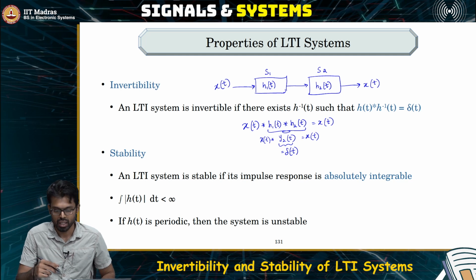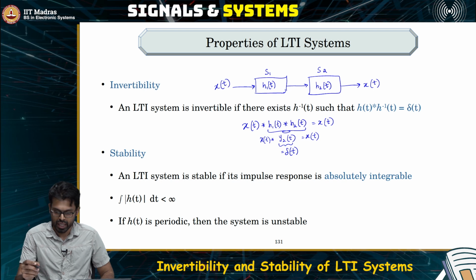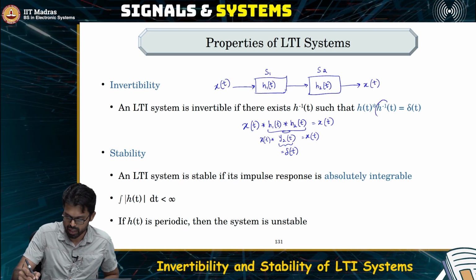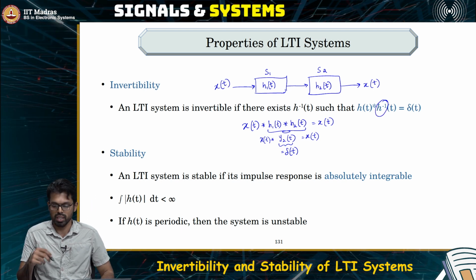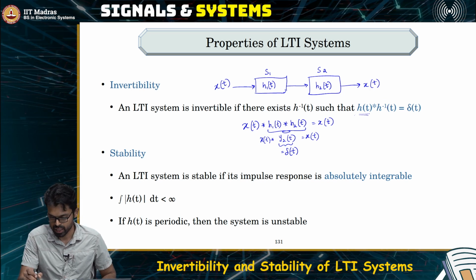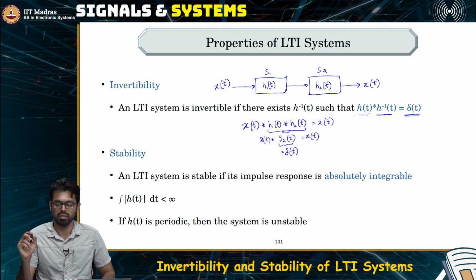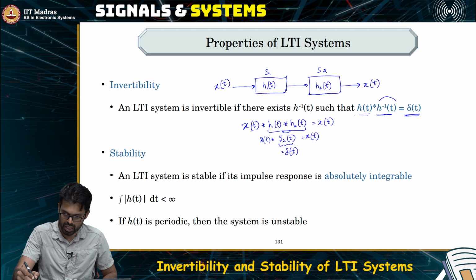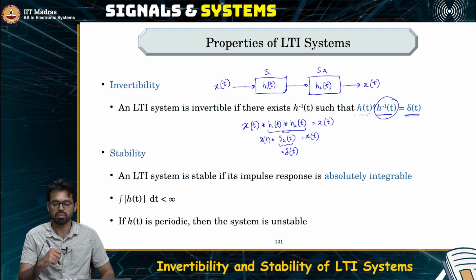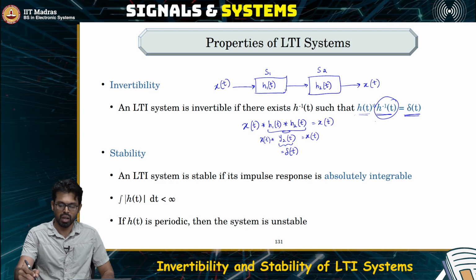So, it means that an LTI system is invertible only if there exists an inverse for its impulse response such that when you convolve the impulse response with its inverse, which is also another signal, you should get a Dirac delta signal. So, if you can find such an impulse response, then you can claim the system is invertible.